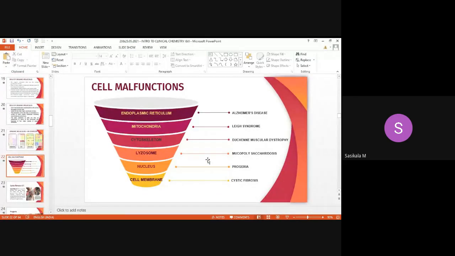Now let's move on to the malfunctions of the cell. If some cell organelles fail to function, or function defectively, it will lead to syndromes or diseases. We'll see what the disorders are and which cell part defect they are caused by. Okay. First one is the cell membrane. If there is a defect or dysfunction of the cell membrane, it causes cystic fibrosis. What is cystic fibrosis? Let's see what cystic fibrosis is.